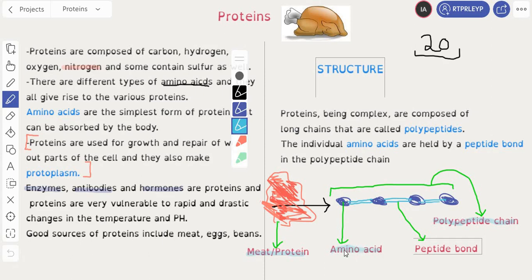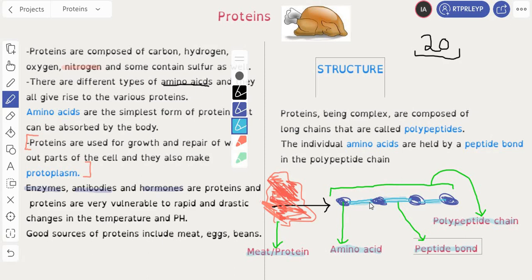The thing that I'm underlining right now, the word. So several amino acids are joined together by a bond. That bond is a peptide bond. So if you look closely here, this is the word that I'm labeling. This bond here, right? The one that I'm shading. This is your peptide bond, the bond holding the amino acids together.